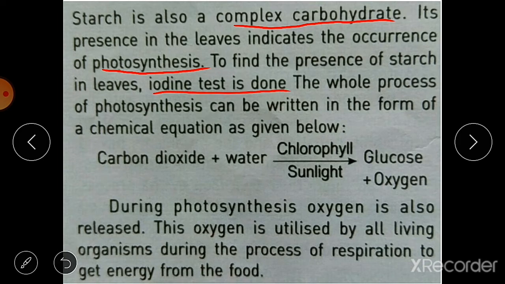If you want to know the presence of starch in the leaves, then you should carry out the iodine test. Okay, what is the iodine test? That we will discuss further.